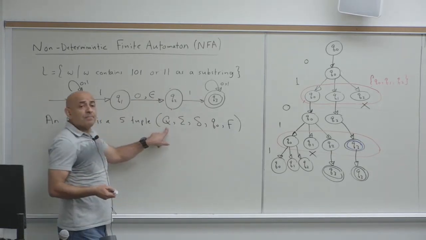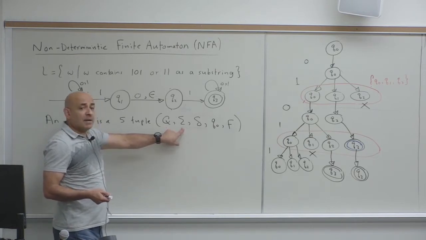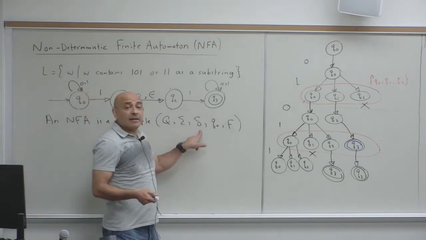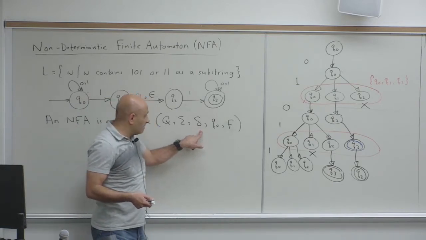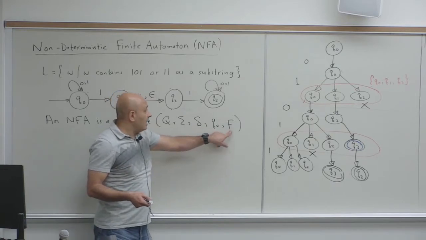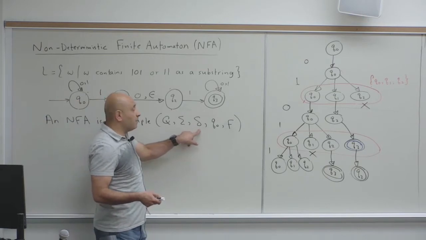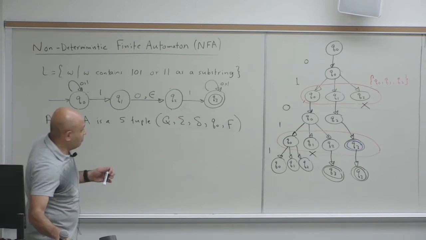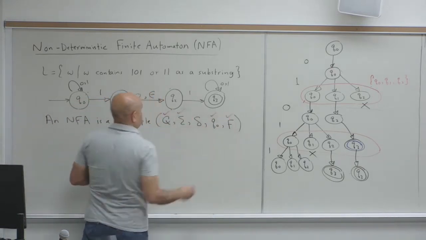So Q is a finite set of states. Sigma is a finite set of symbols. Delta is the transition function. Q0 is the start state. F is the final state. And all definitions are the same except for the delta. Delta is the only difference between an NFA and a DFA. So for Q, sigma, Q0 and F, it's the same as the DFA.